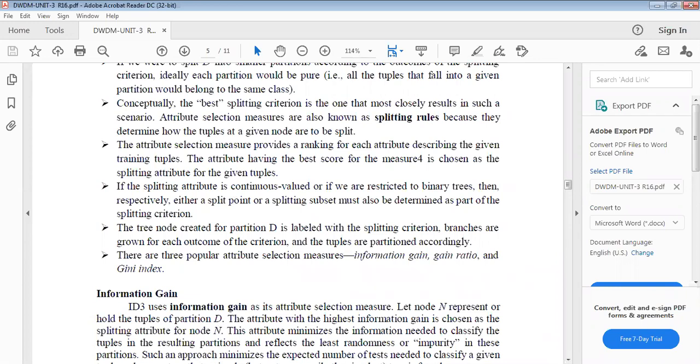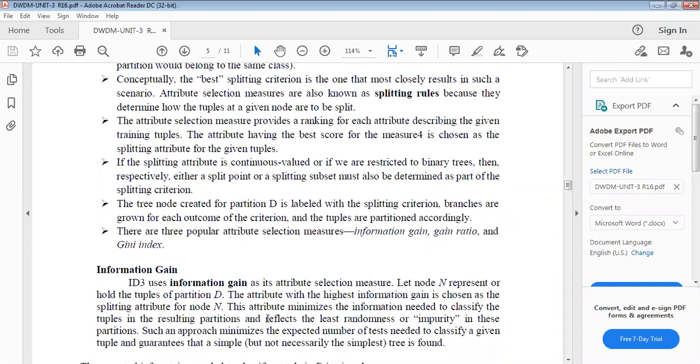Here N represents the node that holds the tuples of partition D. The attribute with the highest information gain is chosen as the splitting attribute for the node N. Impurity: if all tuples are in the same class, we say it is pure. But where not all are in the same class, we say there is impurity, and we want the least randomness or impurity in these partitions.